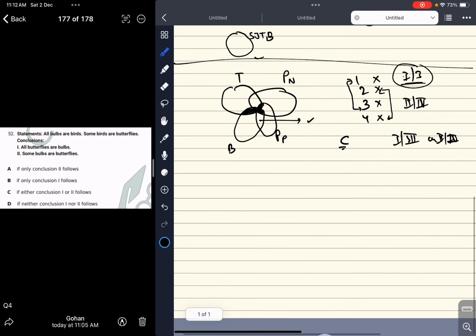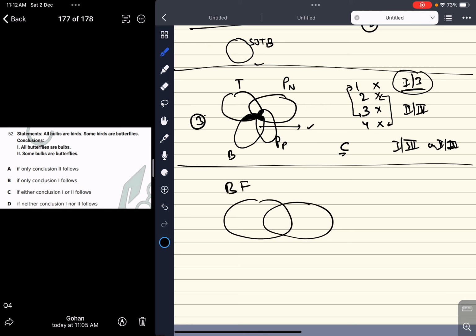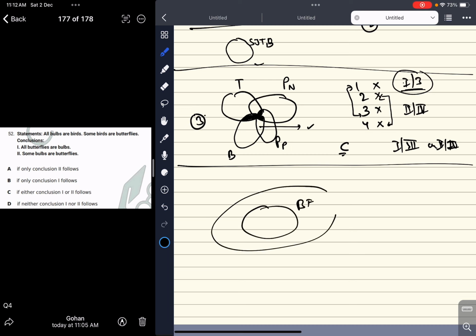Question number 3. All butterflies are bulbs. Sorry, why am I reading the conclusion?